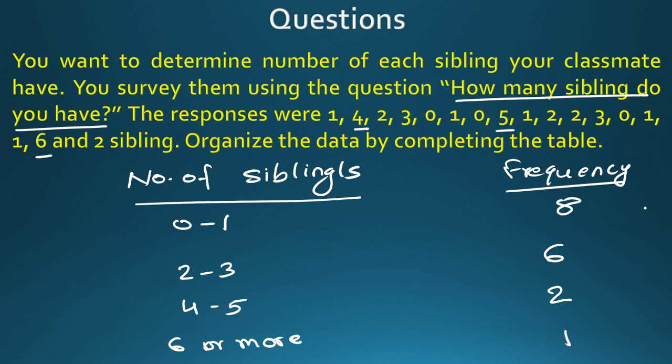So if you make the total of all these numbers, then that will be the number of students whom you surveyed. Like this you can solve the question. So what you will remember here, my dear students, is that frequency means the number of repetitions, the number of occurrences, how many times a number is written. That is called frequency.